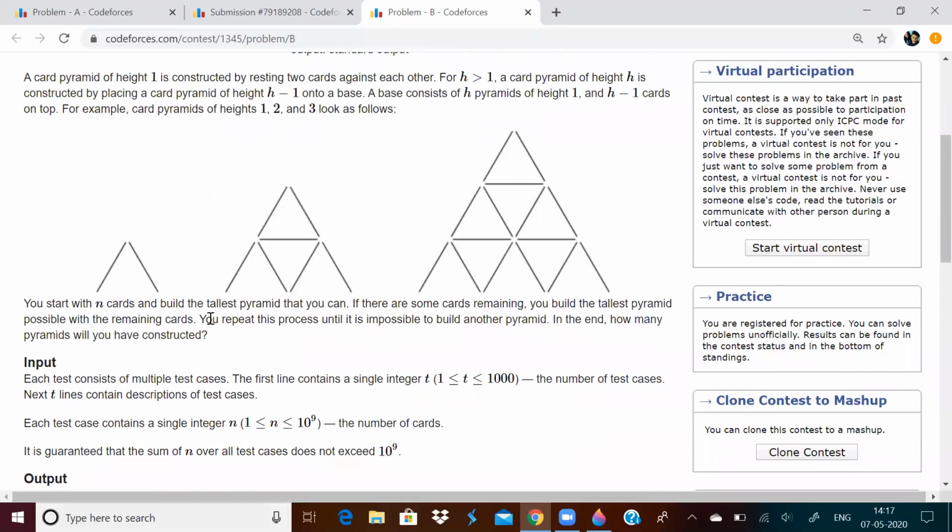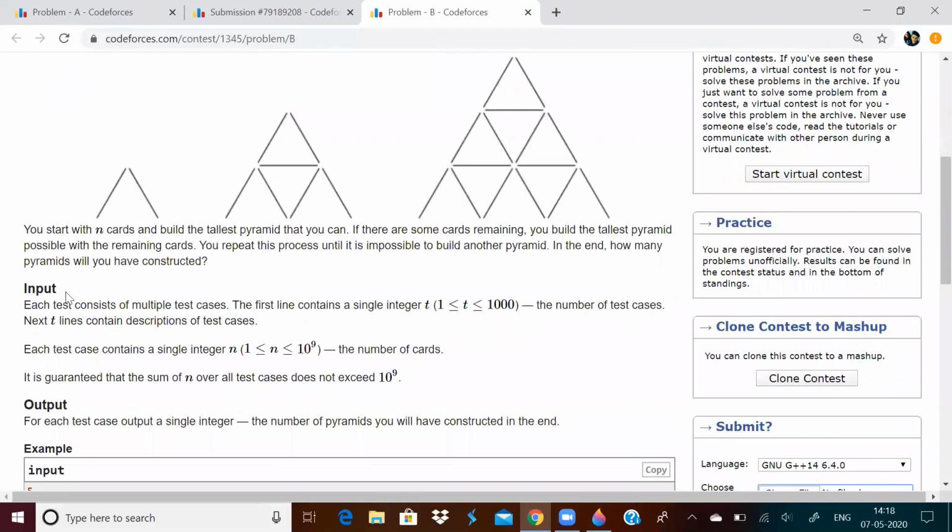So what should we do? You have n cards and build the tallest pyramid you can. If there are some cards remaining, you build the tallest pyramid possible with the remaining cards. So first, how many ever cards you have, you use how many ever cards are required to build the tallest pyramid possible. After that, if some cards are left out, you take those cards and again build the tallest pyramid possible.